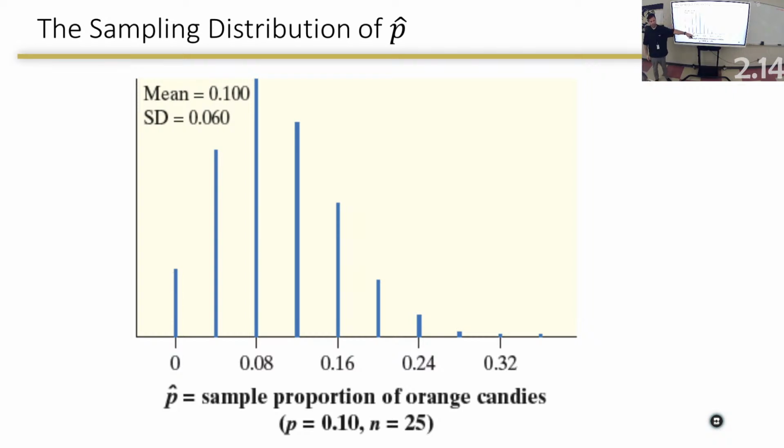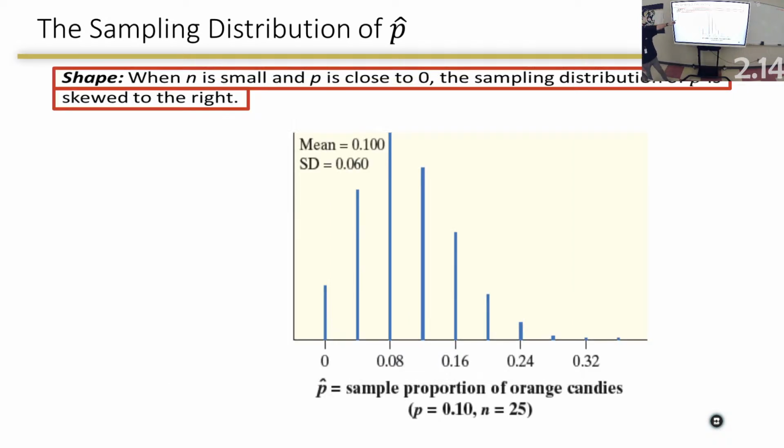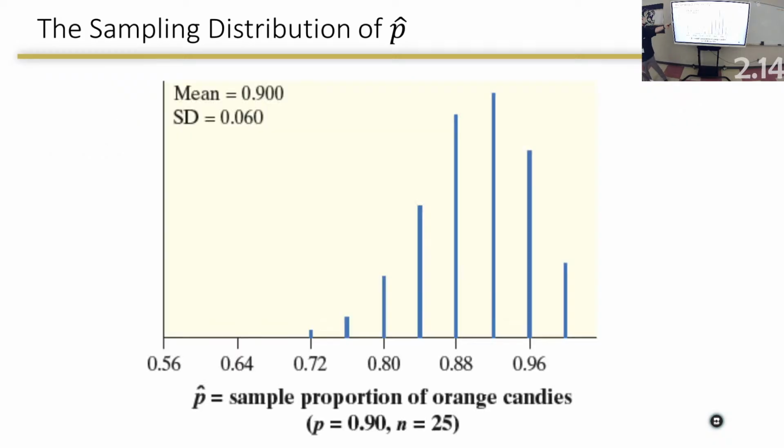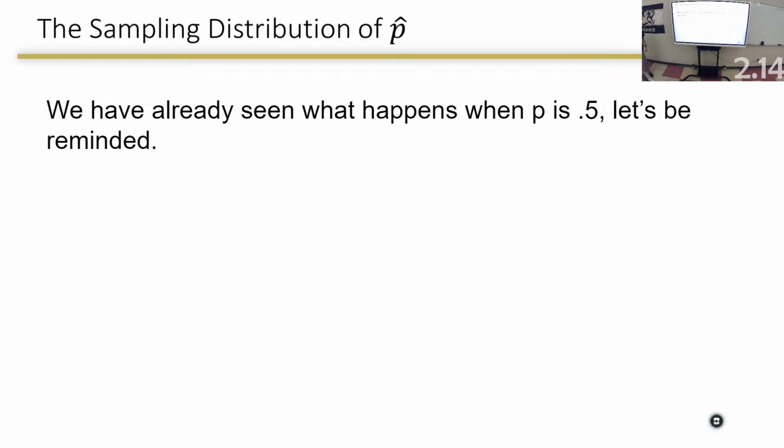It was skewed to the right. The mean was 0.1, the standard deviation, who really cares? Let's see what happens when it's 0.9. Now they use 25, I use 10. That's skewed to the left with the center at 0.9, right? 0.5 was normal or approximately normal. 0.9 skewed to the right, 0.1 skewed to the left until I got to a lot of candies. And when I got a lot of candies, they all looked somewhat normal. So that's the big part, okay?